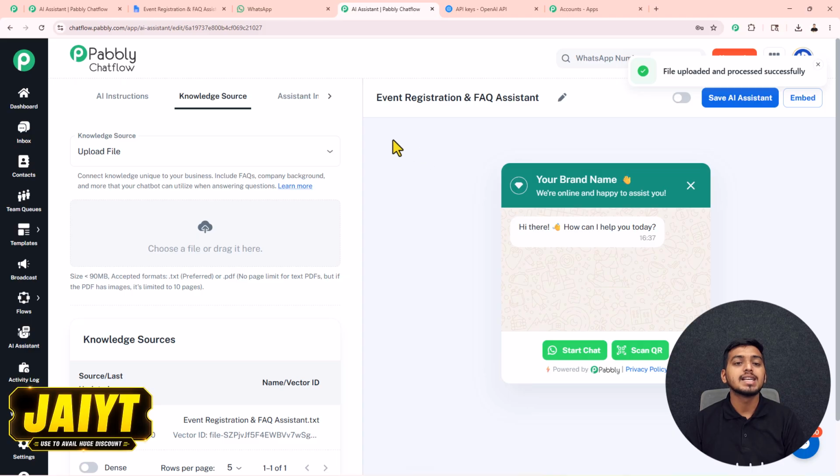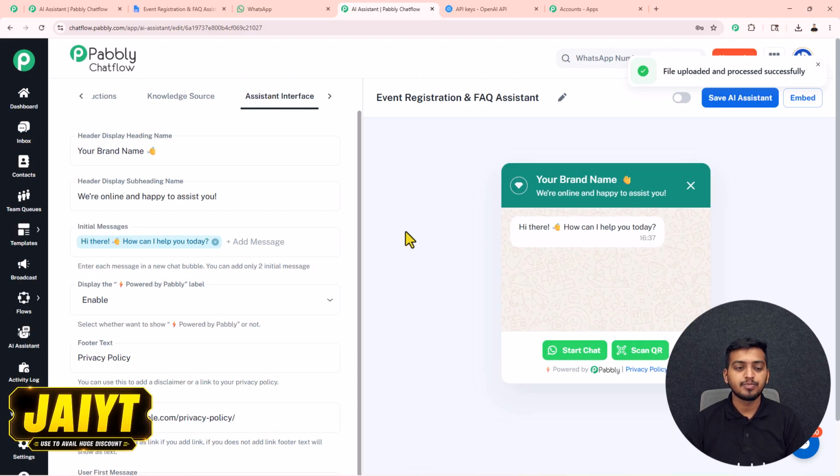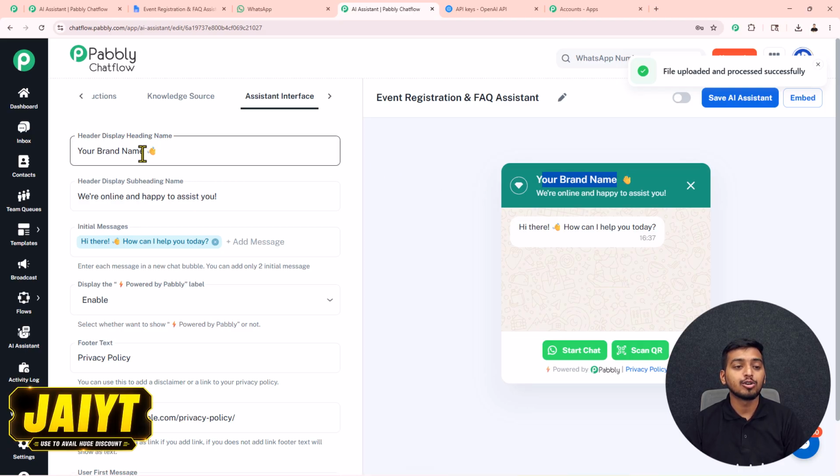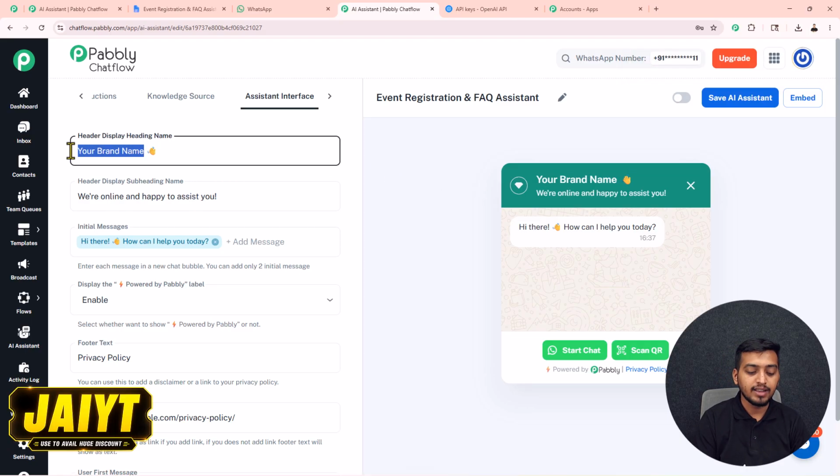Now I can move towards this third step, assistant interface. Here this box is visible to you from the beginning of this video. If you want to change anything inside this box, you just have to add those details here. First of all, for this your brand name, which is our heading. So if I want to change this, then I just have to add the name of my business.